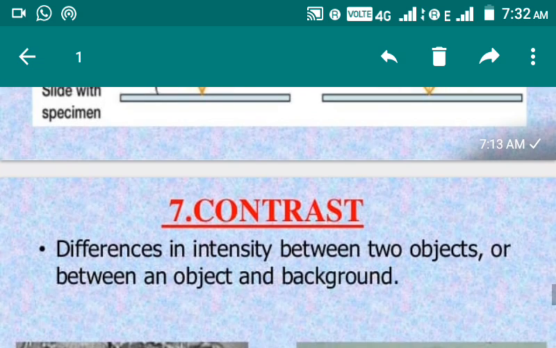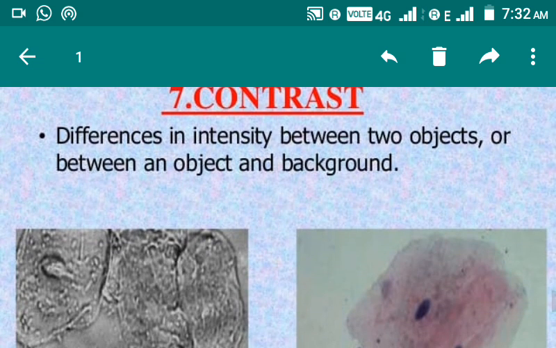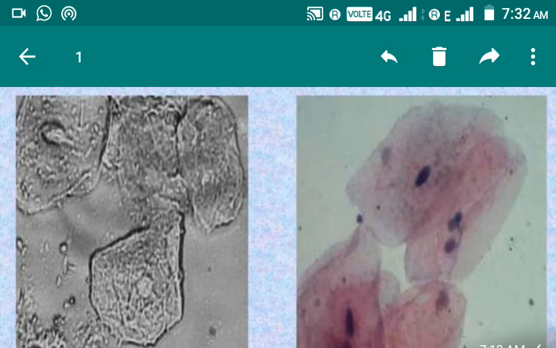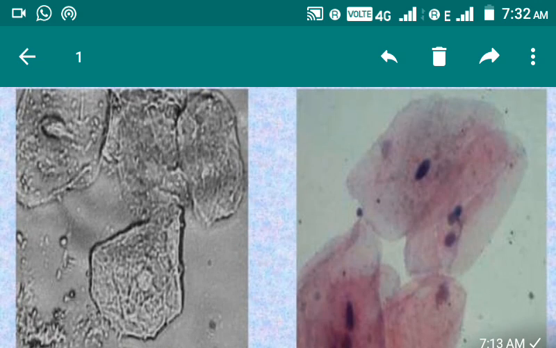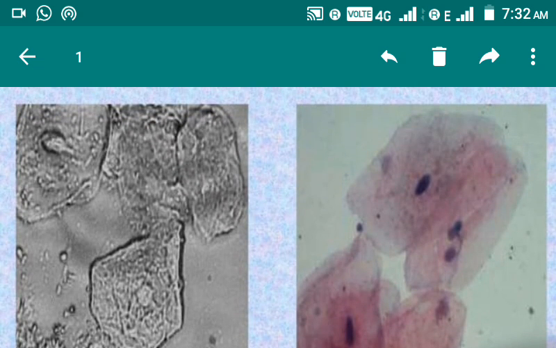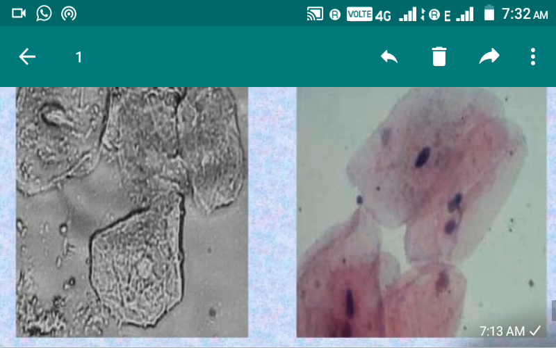Next one is contrast, the difference in intensity between two objects or between an object and background. You can understand this with the help of these two images. These two images are of the same thing, same cells, but there is a clear distinction between these two just because of contrast. In one diagram there is a background, in another there is no background.